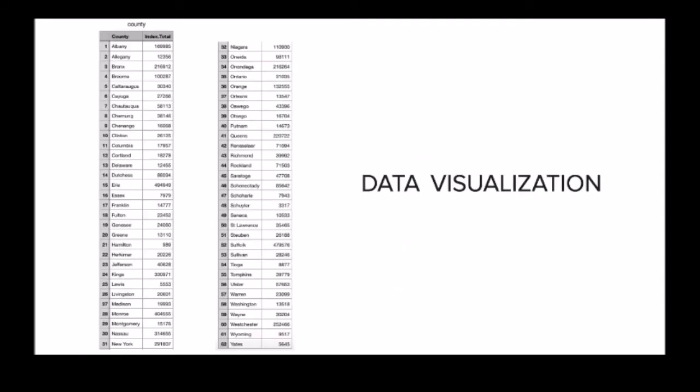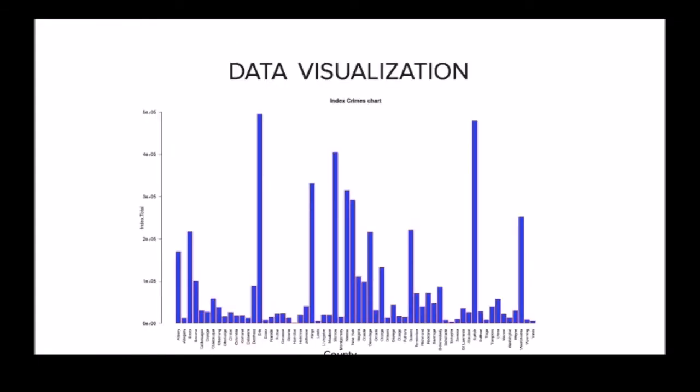Other than that, we have the data visualization where we can see that different counties have different index totals. It means the total index of crimes actually reported in that state in New York. This is the bar chart for the total index for each of the counties.